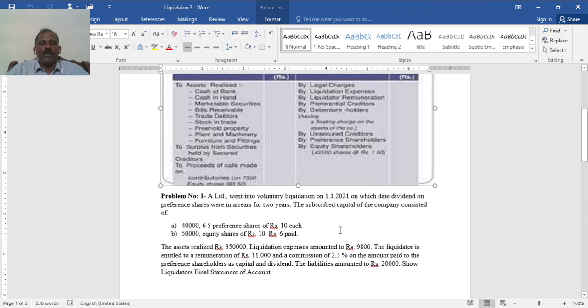First problem, number one. A Limited, name of the company, went into voluntary liquidation on 1st January 2021.